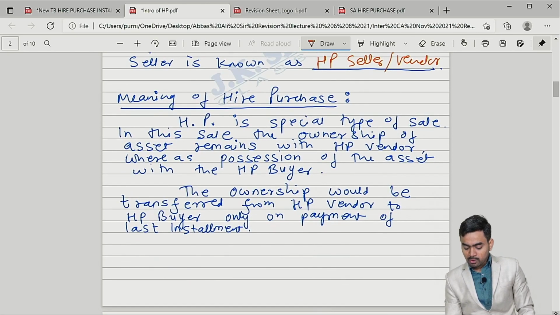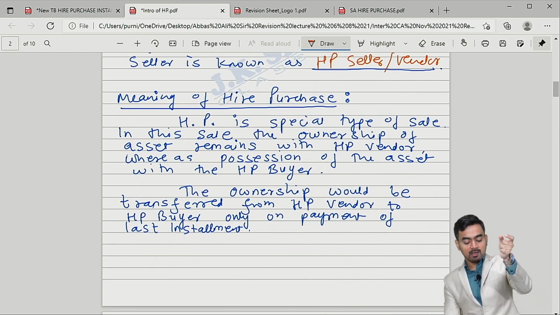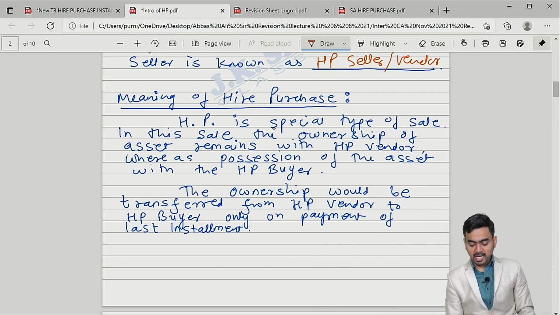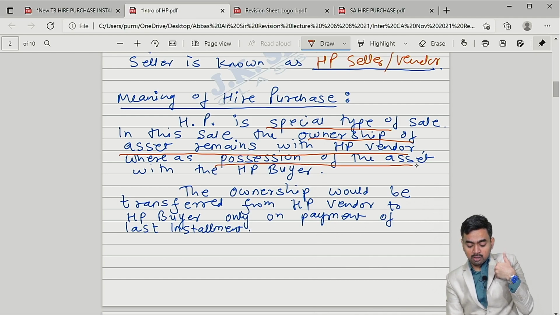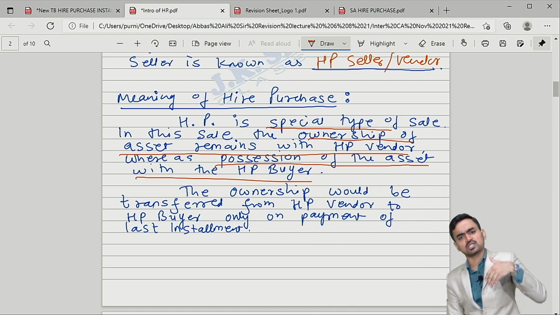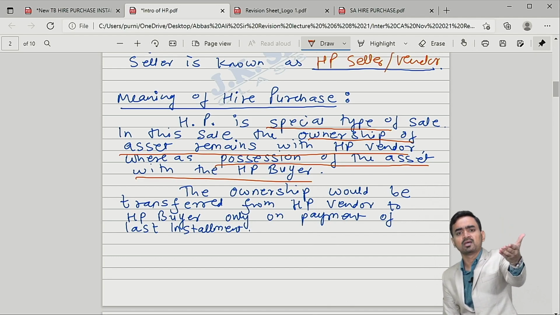Okay. So in a nutshell, meaning of hire purchase is special type of sale. In this sale, ownership of the asset remains with hire purchase vendor. Ownership will remain with me. Is it clear? Whereas possession of the asset with buyer, possession will remain with you. Use it. Correct.